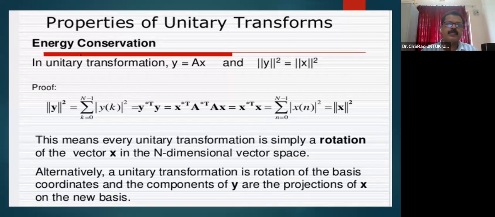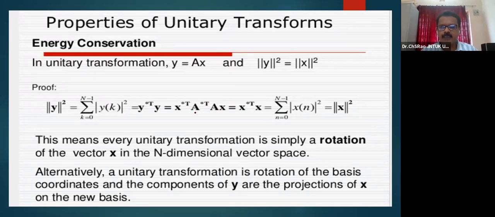How do you conserve energy? Energy conservation is one of the properties of unitary transforms. If the unitary transformation is y equal to Ax, then y square may be represented in terms of x square like this: Y star transpose Y is equal to x star transpose A star transpose A x. Why?